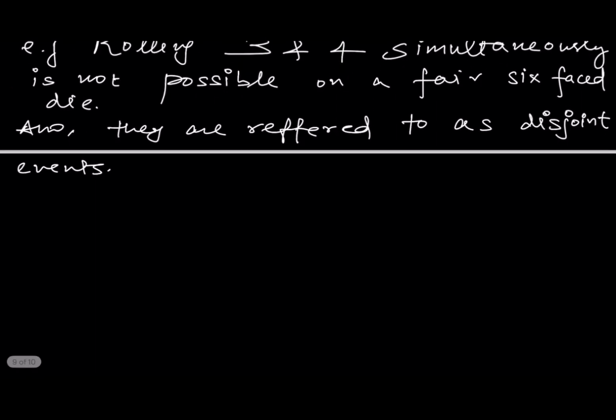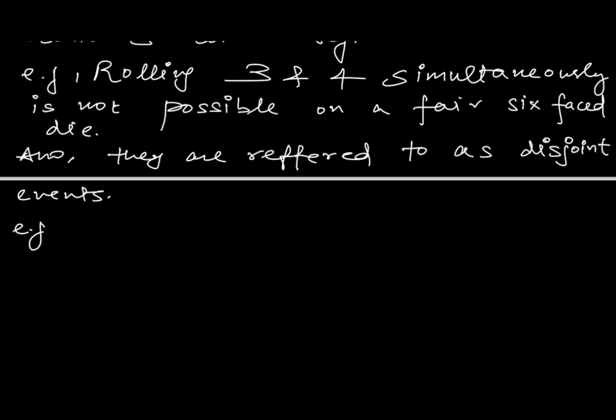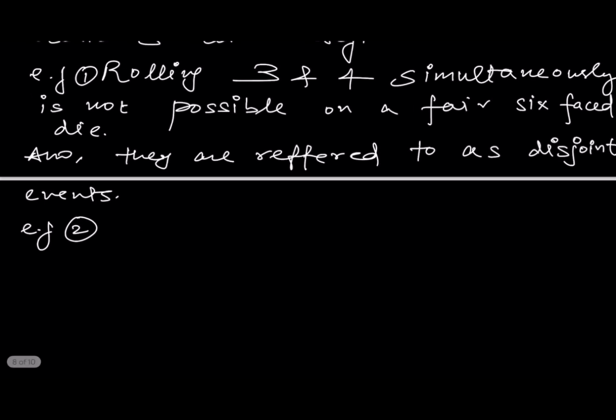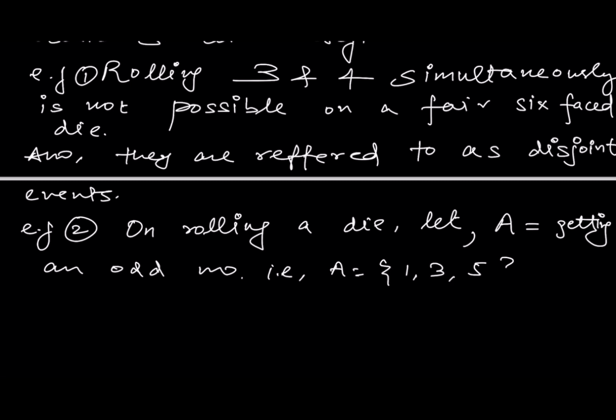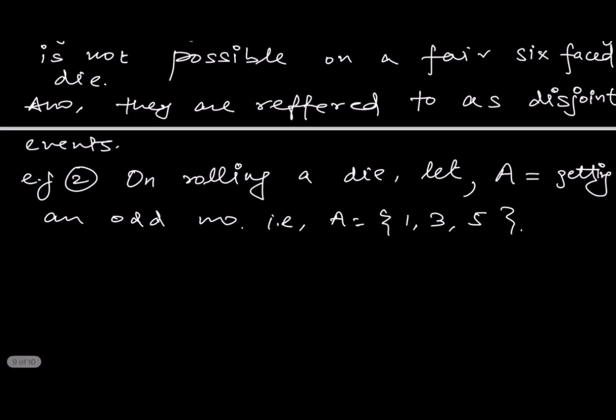Okay, now let us take one more example. Say example 2. This was example 1 and this is example 2. On rolling a die, let A be the event of getting an odd number, right? That is, possible outcomes for A would be 1, 3, 5, right? And B be the event of getting an even number.